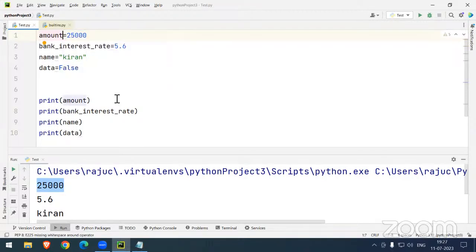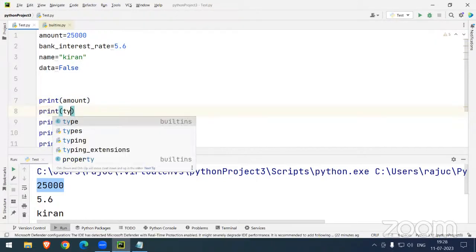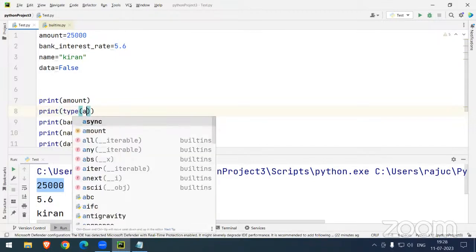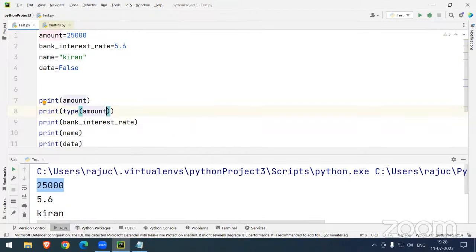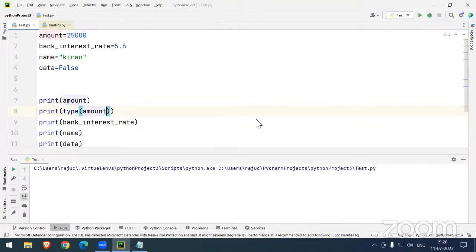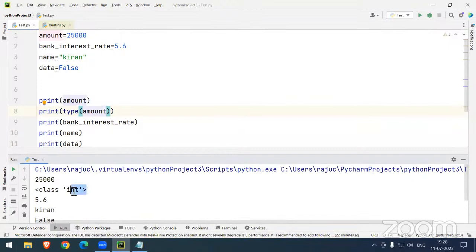No problem. Okay, in the entire Python programming language, we have a beautiful solution. How will Python understand whether it is an object, whether it is inheritance, whether it is a polymorphism feature, anything, whether it is a student object, whether it is a teacher object? Simple, sir. Let me print. If you are getting any doubt, print type of amount, run this here. Now we can see, sir, amount is an integer type.